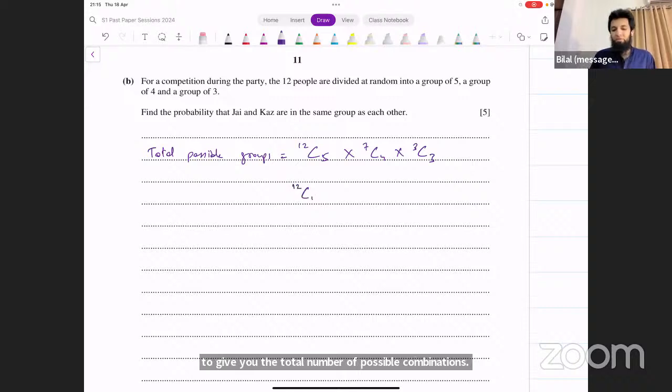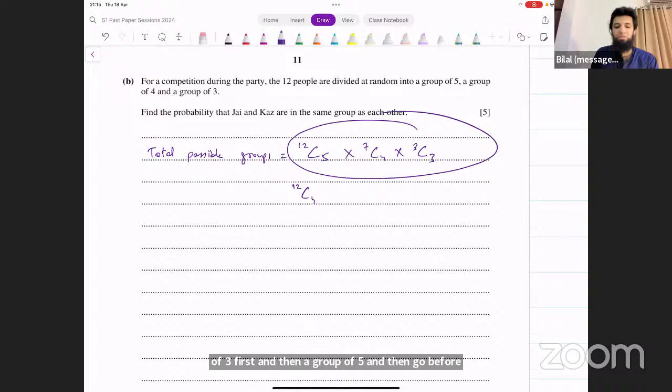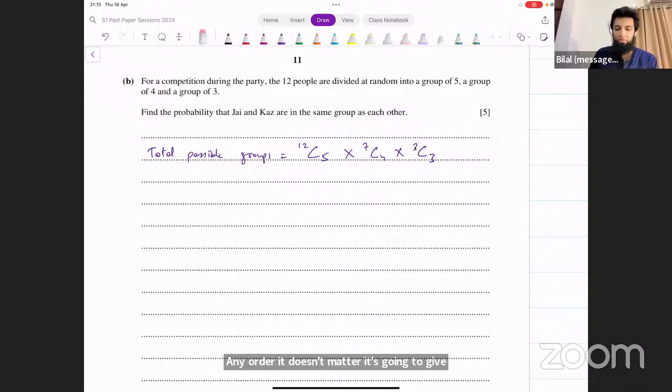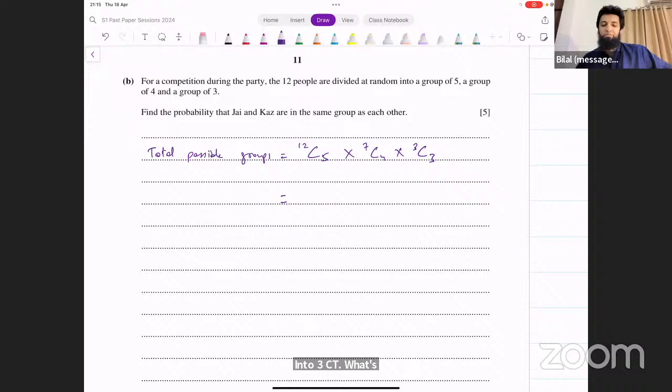You could do it the other way around as well. You could choose a group of 3 first, and then a group of 5, and then a group of 4. Any order, it doesn't matter. It's going to give the same result either way. Whichever group you choose first, it does not matter. What do we get from this? 12C5 into 7C4 into 3C3. What's this number? 27720. These are the total possible groups that we have.